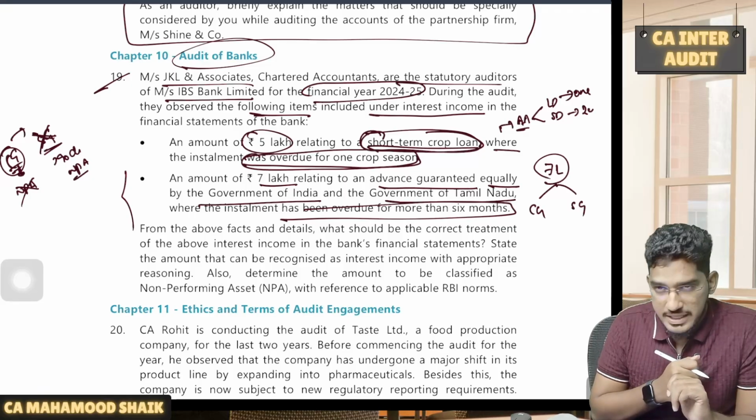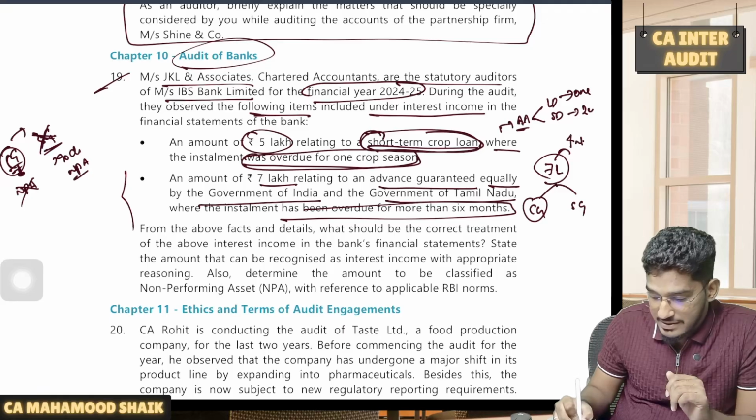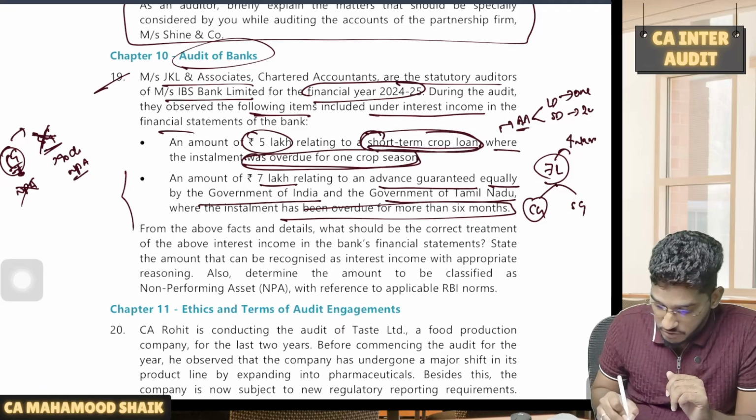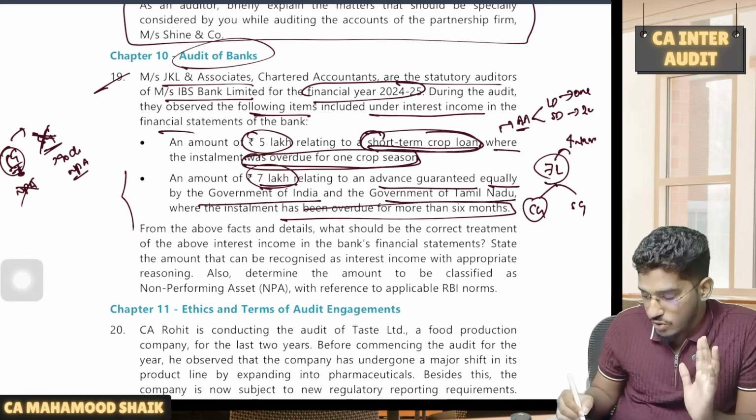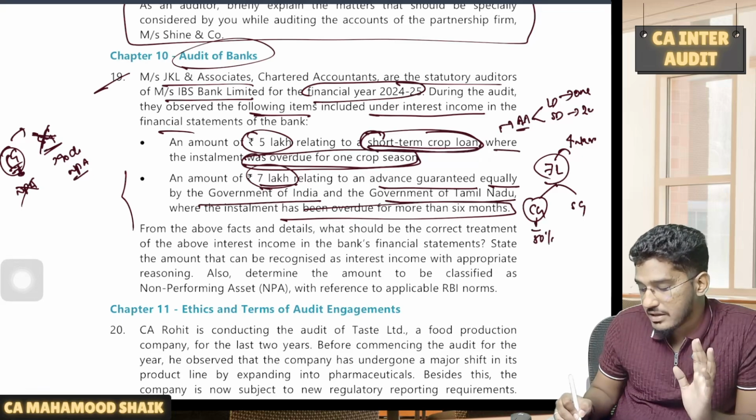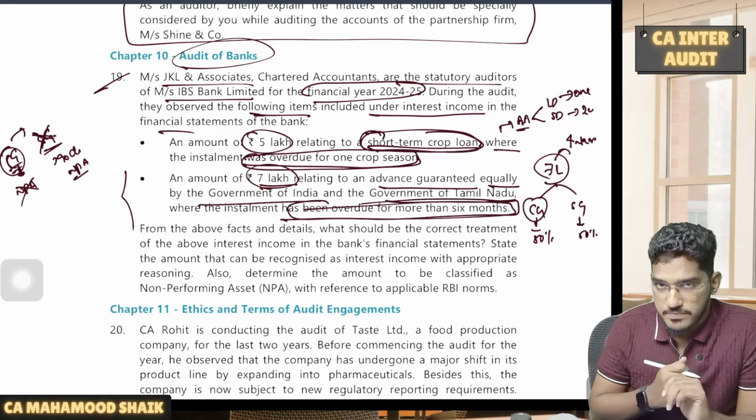Central government also, state government also. So the central government guarantee, 7 lakhs is interest actually. They are talking about the interest amounts. So 7 lakhs is the amount of interest. For this entire loan, 50% is guaranteed by central government, 50% is guaranteed by state government. And this amount remains overdue for more than 6 months.